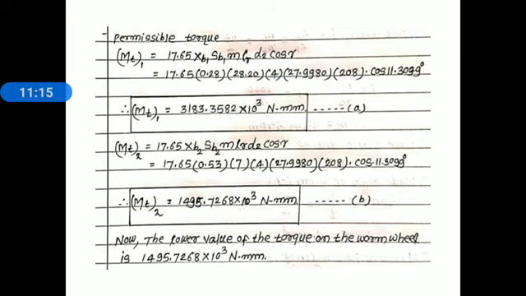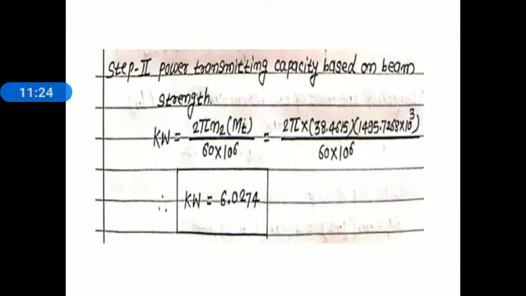This is the first step. In the first step, we find out the permissible torques on a worm wheel, that is MT1, MT2. Now, last step number 2, power transmitting capacity based on beam strength.